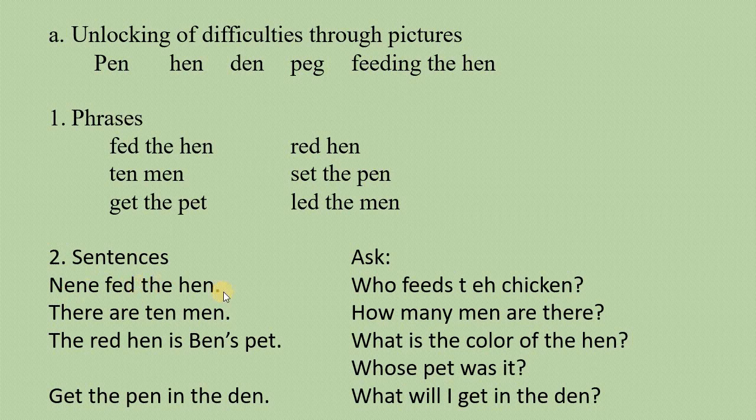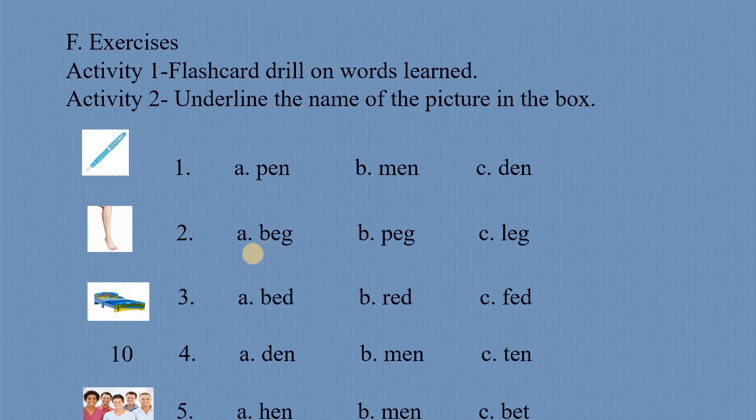Nanny fed the hen. There are ten men. The red hen is Ben's pet. Get the pen in the den. Okay, guys? So, as I've said, these are already written on strips of paper or on flashcards as the activity exercise. Okay? Next, moving on.